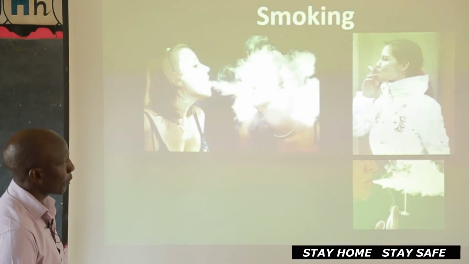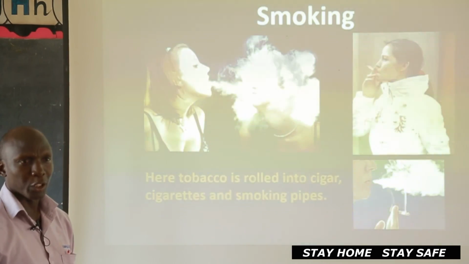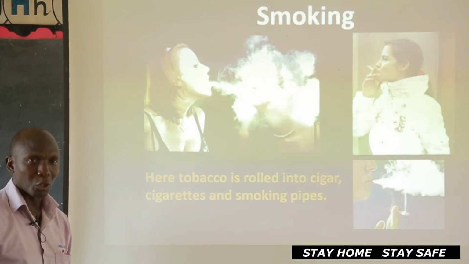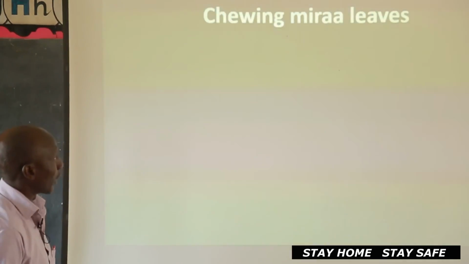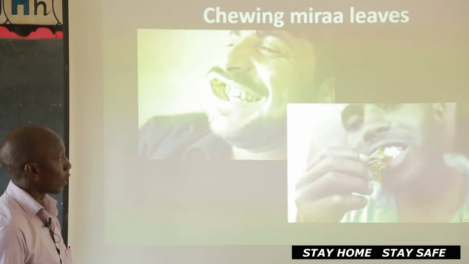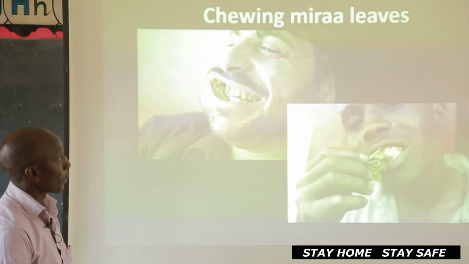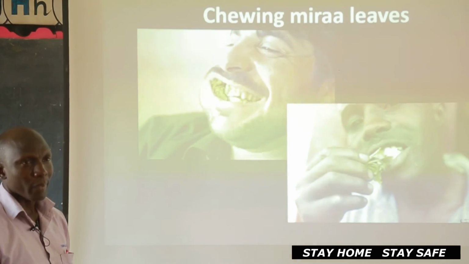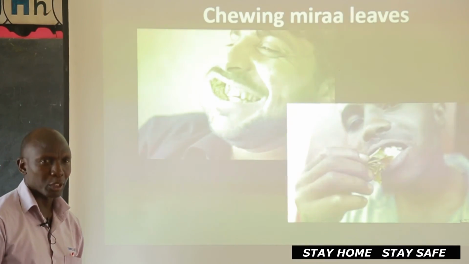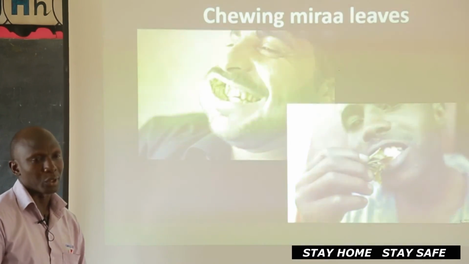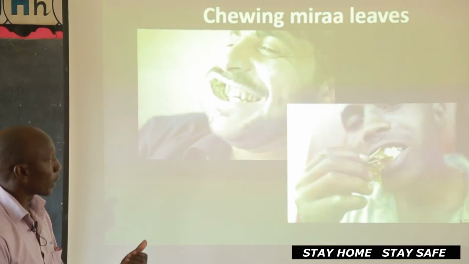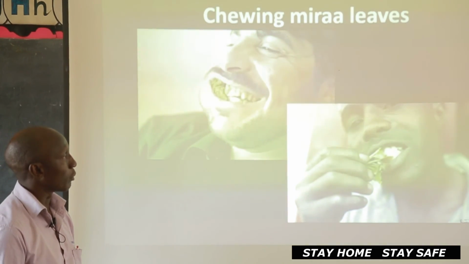Remember, last time we looked at smoking and saw the effect of smoking on our body. If somebody smokes, the effect, we saw them. And we all know about smoking. And here, this one is chewing miraa leaves. This is normally abused by people who travel long distances, especially those who drive trailers and the likes. Because they want to stay awake for a long time, that's why they abuse that kind of drug called mairungi or miraa.